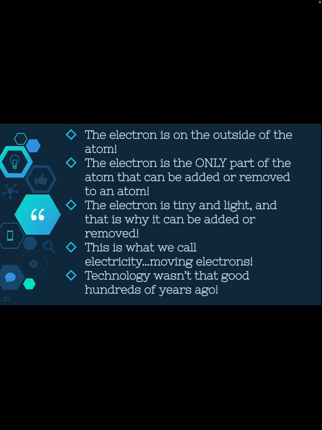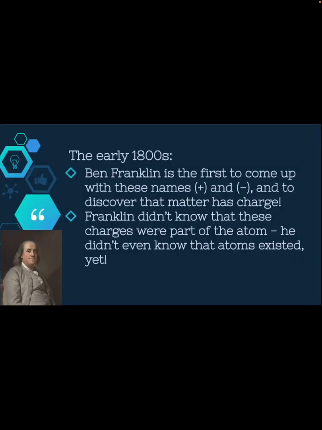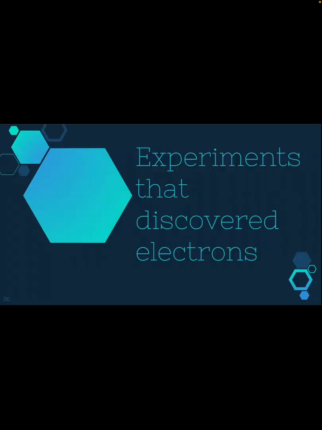Technology wasn't that great hundreds of years ago, so it took a while to discover the electron. In the early 1800s, there was lots of basic work with electricity. This is kind of when it all began. They realized that matter has a charge. There's two types of charges in the world, which we all know. We have positively charged objects and we have negatively charged objects. In the early 1800s, Ben Franklin is the first to come up with the names positive and negative and to discover that matter had a charge. He didn't know these charges were part of an atom. He didn't even know yet that atoms had existed.